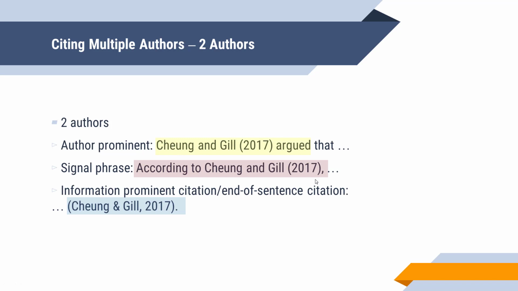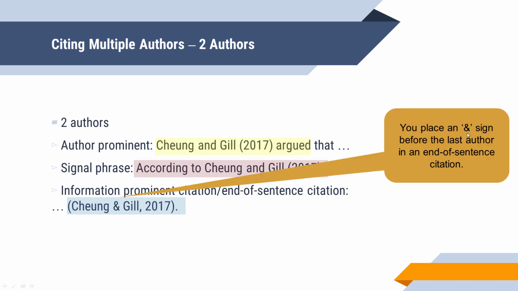For information prominent citation or end of sentence citation, you have to put the and sign. So you have Chung and Gill, comma, 2017, end of the parenthesis, full stop. Notice that for two or more authors, you have to place an and sign before the last author in an end of sentence citation.